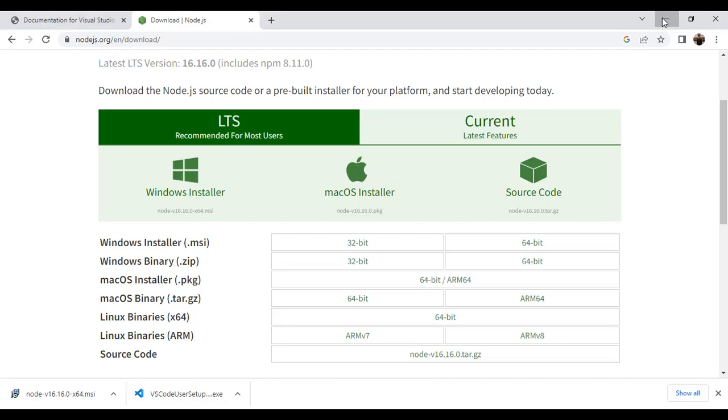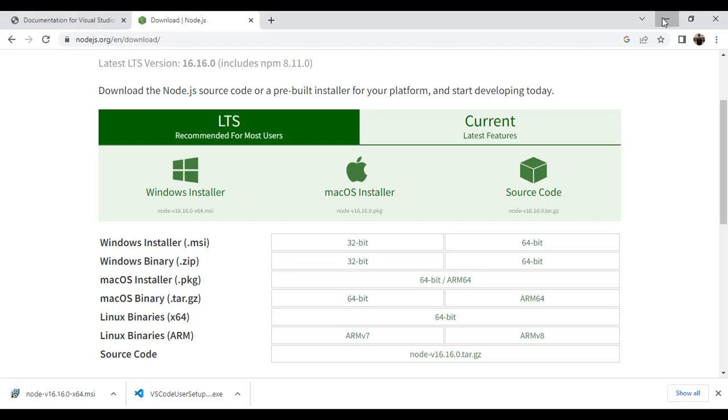See, firstly we have to make a folder on this PC. Any drive you want in the laptop, C drive or D drive. If you are comfortable with any drive, I'm making it on C drive.